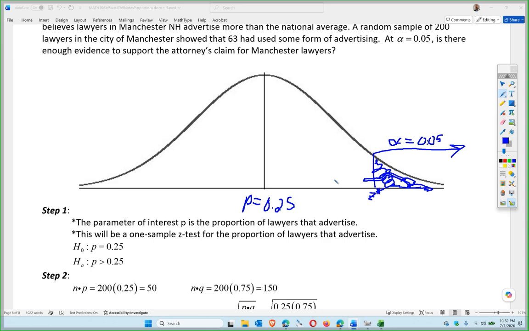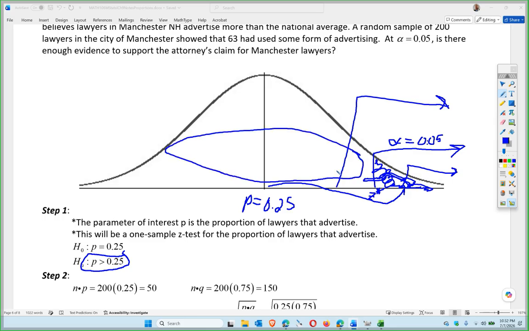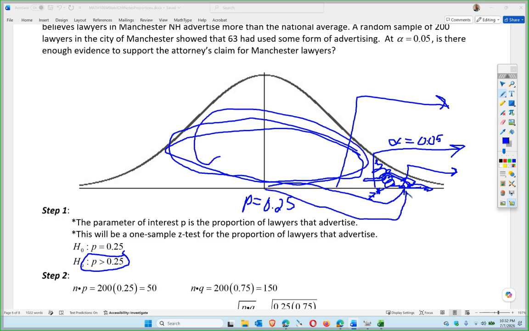So the question is, is the z-stat here or is the z-stat here? And notice we're on the right-hand side this time because it's a right-tailed test. So if we find enough evidence, we'll make it into this region. If we don't find enough evidence, we'll be in this region as far as our sample goes. So our sample is the 63 out of 200. Is that sample an ordinary sample in the range of what we would expect, or is it a special, significant sample which will make it into this region, which means we will pass the critical value, the z asterisk essentially?